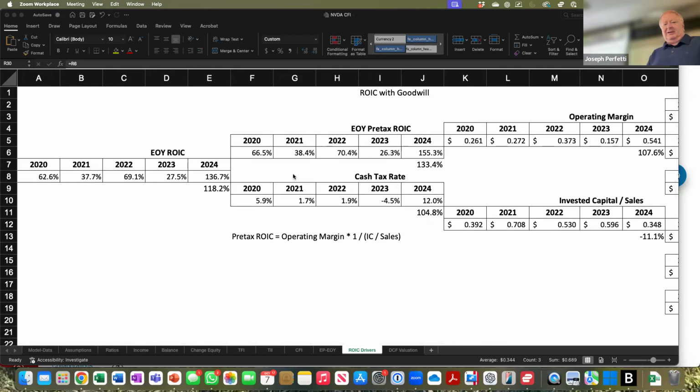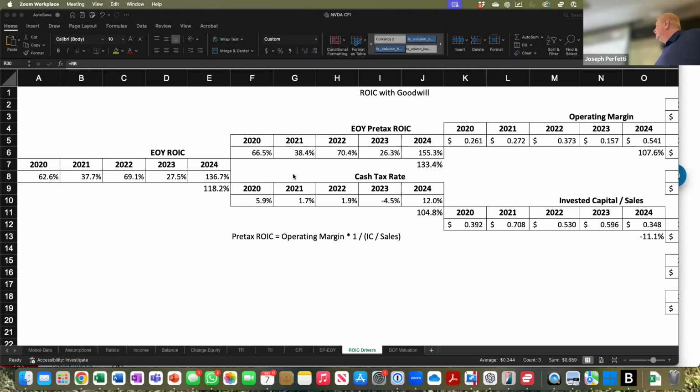Okay. See that the tax rate actually increased, which shouldn't have helped the ROIC. If anything, that would drive it down. Okay, from what to? Do from to. Oh, like operating margin? No, the tax rate went from... Oh, the tax rate went from 5.9% to 12%. Okay. 105%. This should have made the ROIC go down. Yeah. But the pre-tax ROIC went up by so much that it... okay. 66, which was 150%.